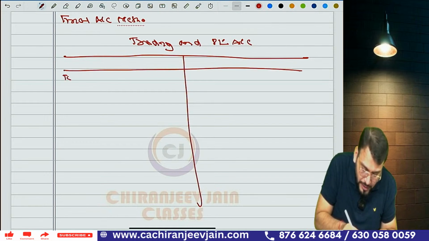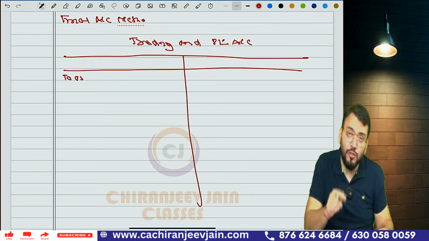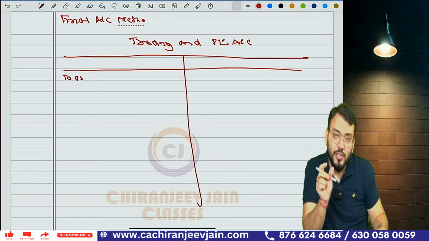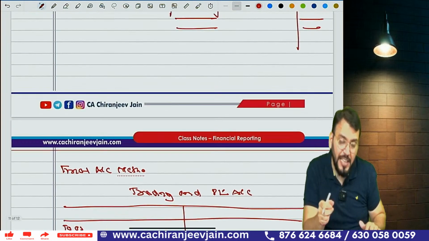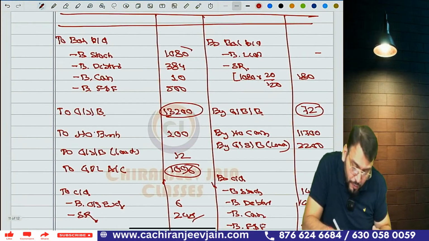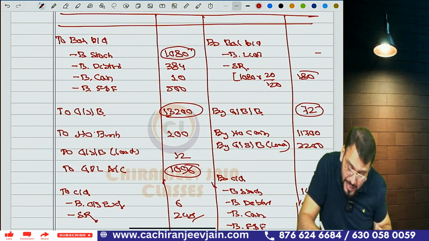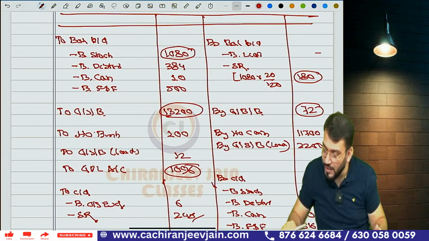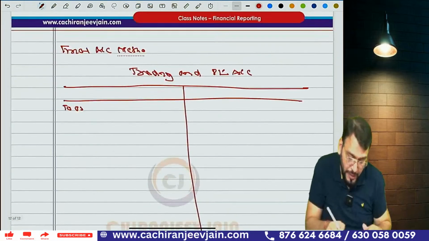But what do you write down first? The opening stock. Now you write down the opening stock at cost price. So when I say opening stock at cost price, it means eliminating the load. So the opening stock will be 1080 minus 180. How much? 900. So the opening stock will be 900.